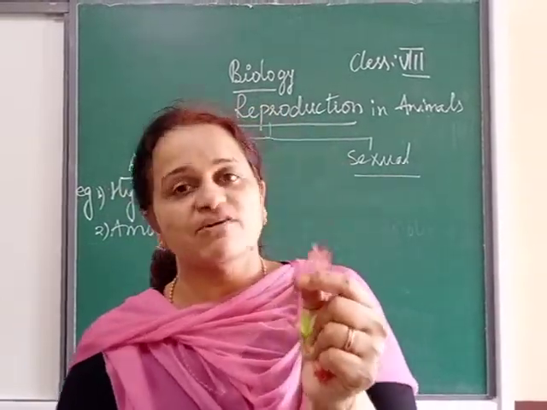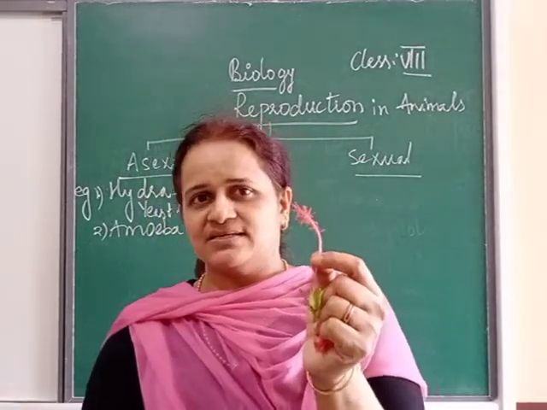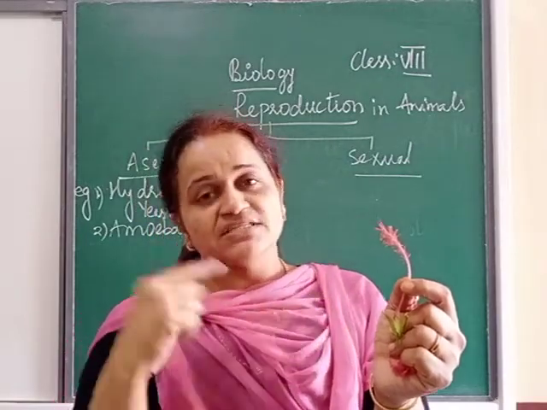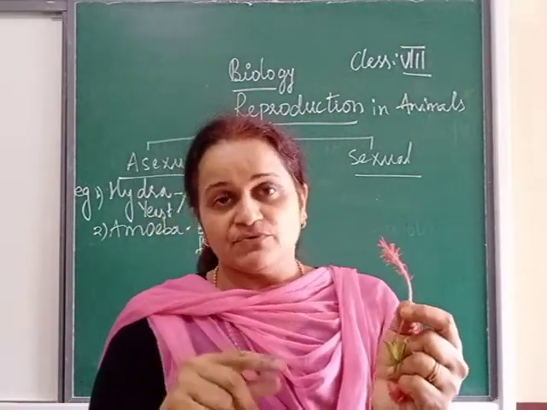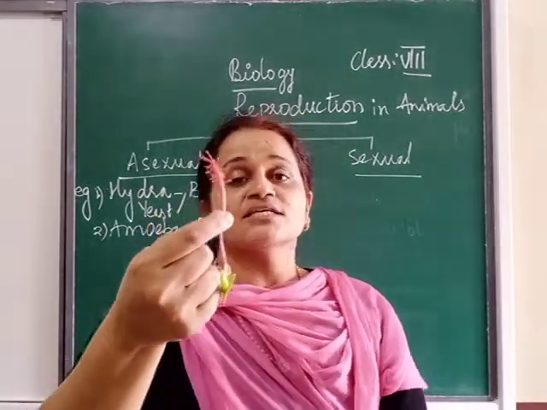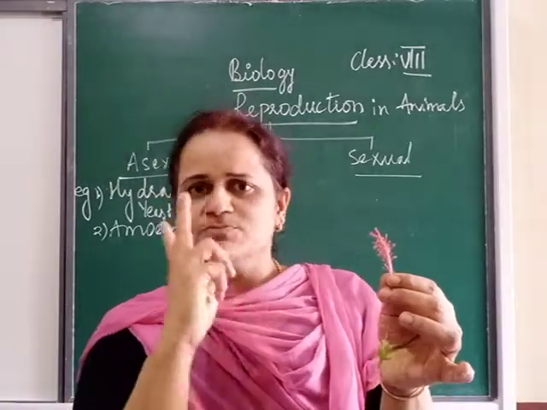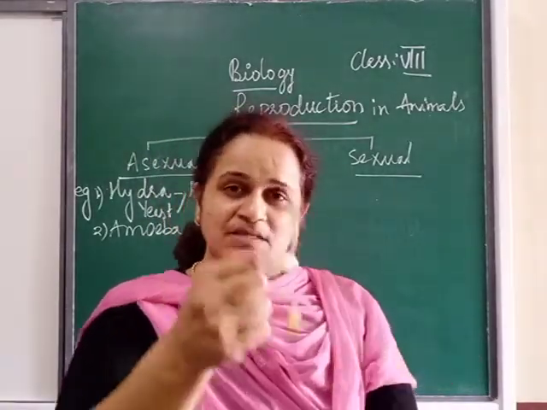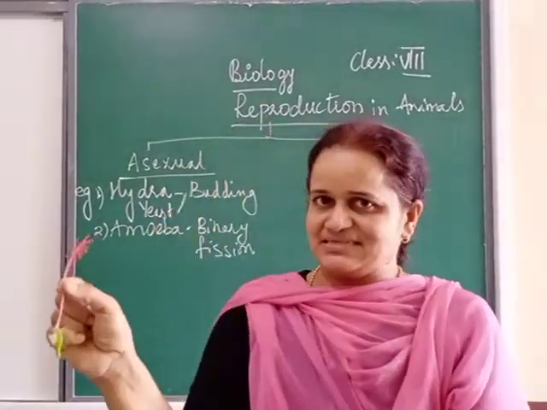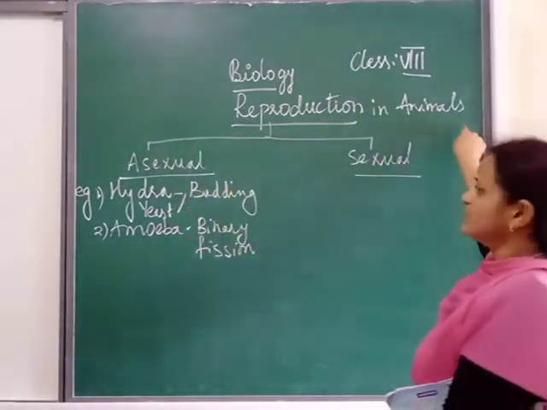But if you take the example of papaya, in papaya we see a male plant and a female plant. That means there is only one. If it is androecium, it is male. If it is gynoecium, it is female. When only one reproductive part is present in one flower, it is called a unisexual flower. Unisexual means only one. Bisexual means both, androecium and gynoecium. This was all about plants, but we are not going to talk about these plants in detail. In 8th class, you are going to learn reproduction in animals.